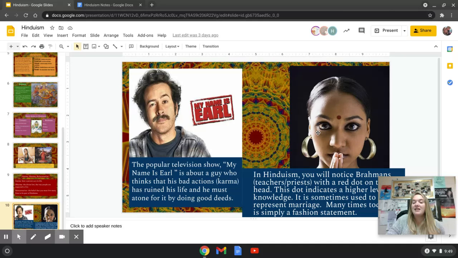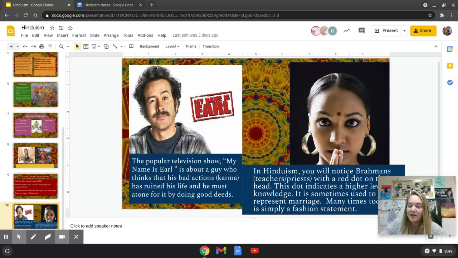Some of us may have seen people around that have a little dot on their foreheads. This is called a bindi. You notice that Brahmins or teachers or priests have a red dot on their head, okay? This indicates a higher level of knowledge. It sometimes is used to represent marriage, but many times now it is used simply as a fashion statement.